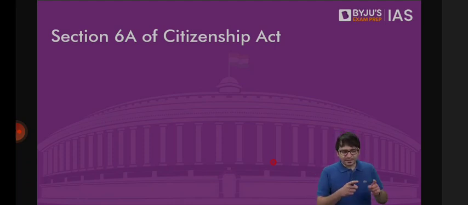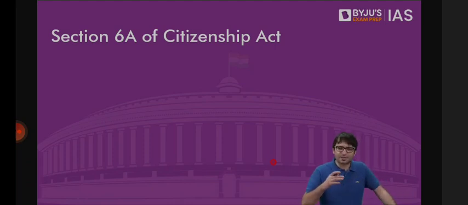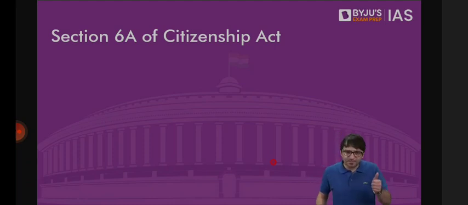Then we discussed that Article 11 gives power to the parliament, that through a law you can regulate all matters related to citizenship. And that is how in 1955, a law was passed by the parliament called the Citizenship Act 1955, which has been amended multiple times. It is through this law that we come to know that there are 5 ways of acquiring Indian citizenship: by birth, by descent, by registration, naturalization, and by incorporation of a foreign territory. And there are 3 ways by which one can lose the citizenship: renunciation, termination, and deprivation.